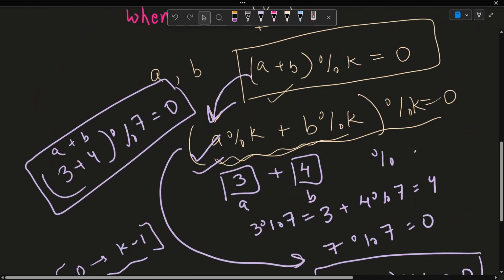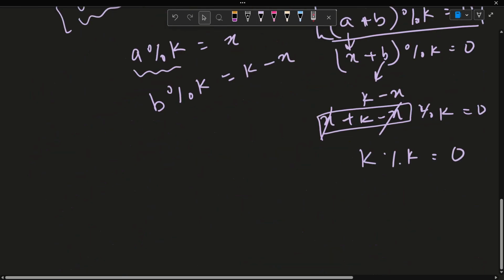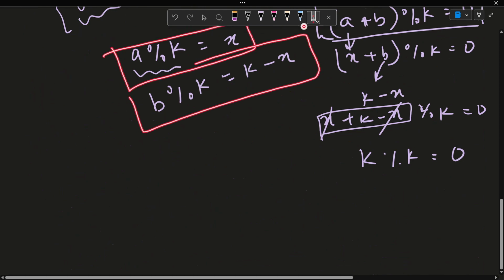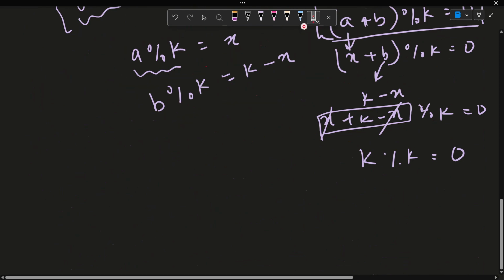Now we have this idea: if a modulo k is x, then b modulo k is k minus x, and that is the whole idea we are going to use. Let's say k is 7.